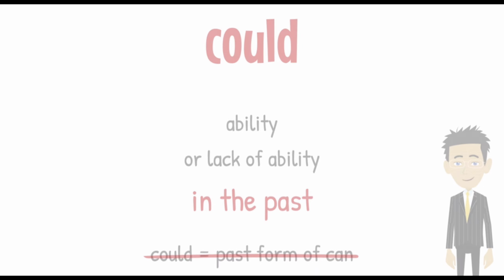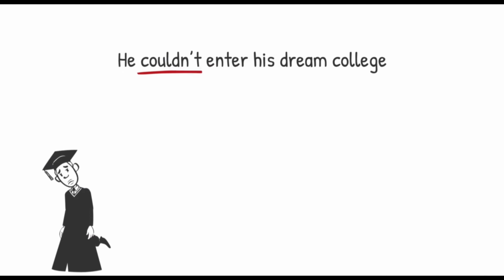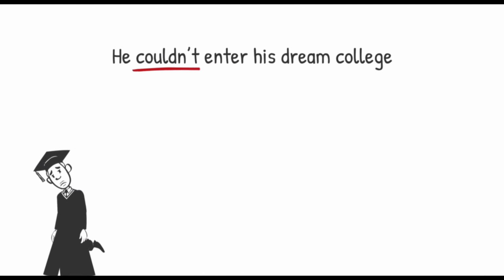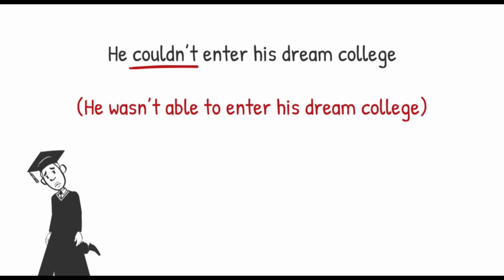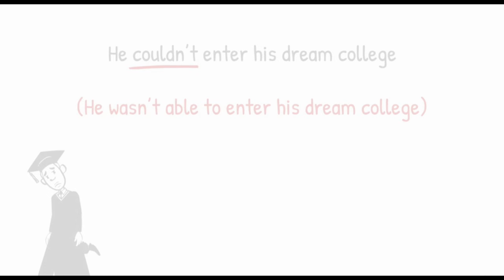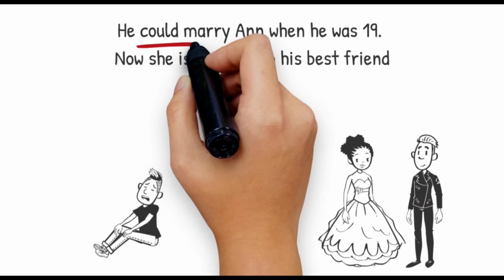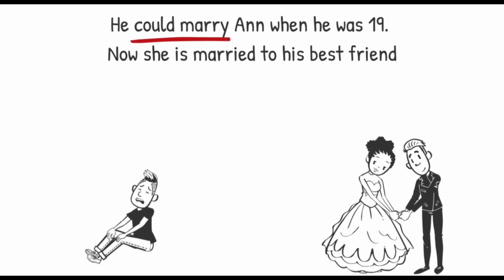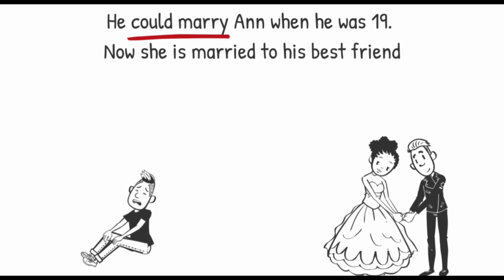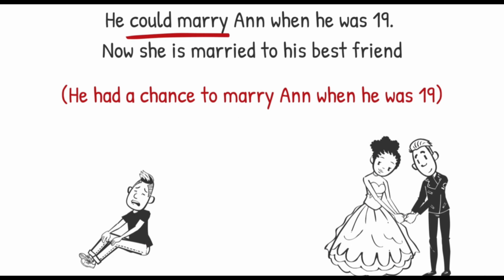For example, he couldn't enter his dream college, meaning he wasn't able to enter his dream college. He could marry Anne when he was 19. Now she's married to his best friend, meaning he had a chance to marry Anne. He was able to marry Anne in the past when he was 19.